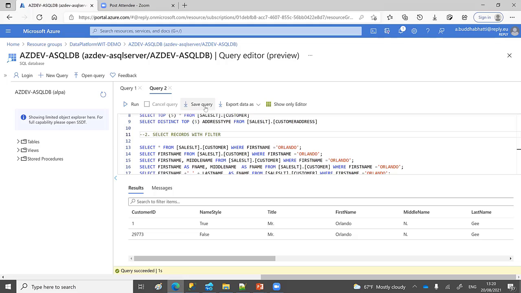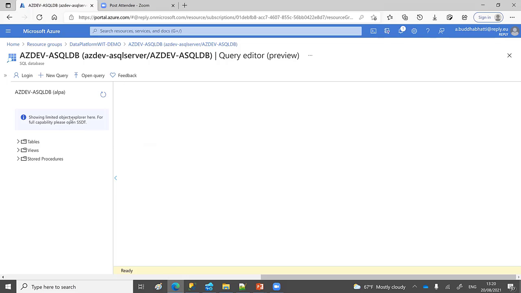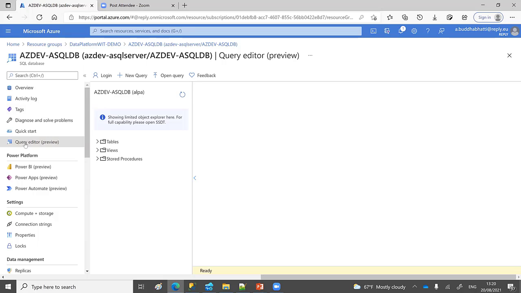And you can save your query as well, this query, by just clicking here. Let me close this one because now we don't need it. So these are the basic query editor features in the Azure portal, in the query editor view. And here it says show limited object explorer; for full capacity use different tools, SSDT or Azure Data Studio or SSMS. So these are the Azure SQL queries using the Azure portal.